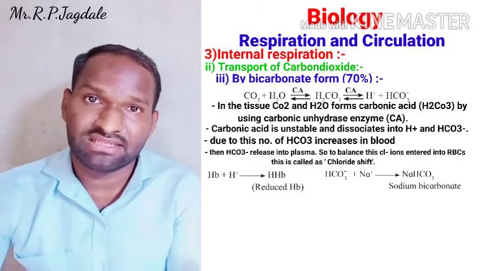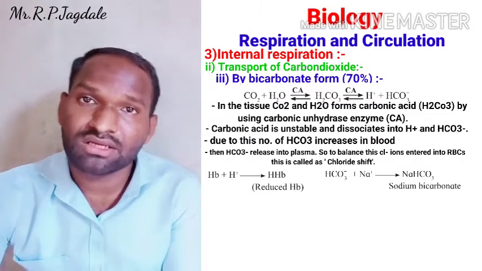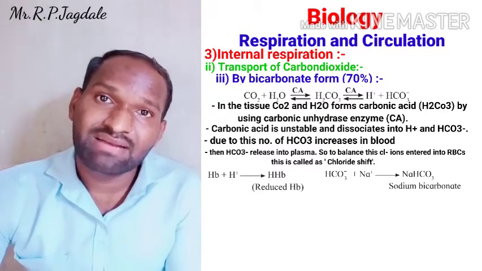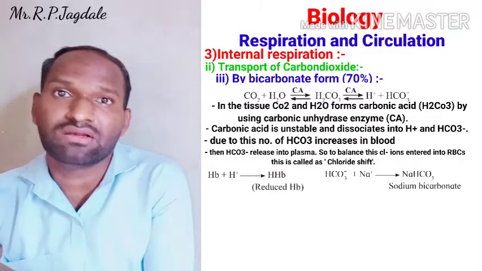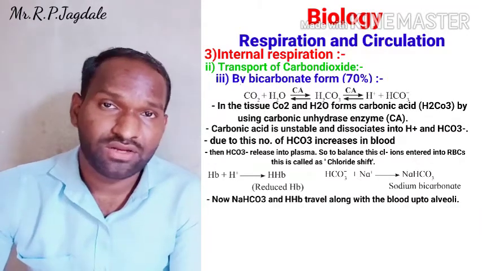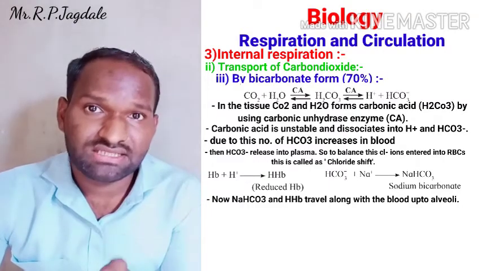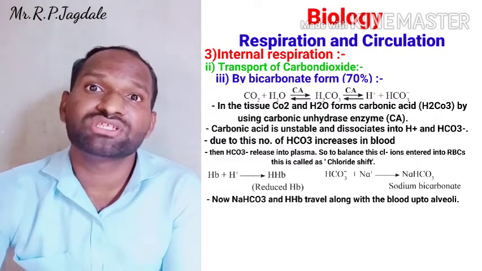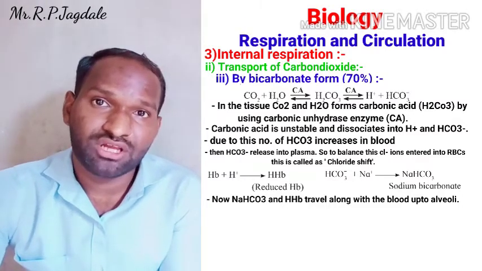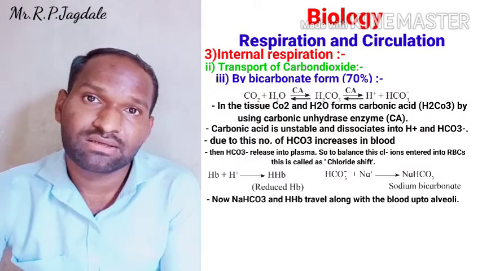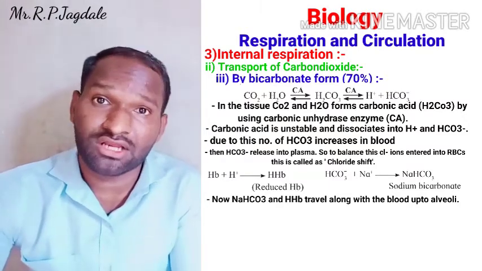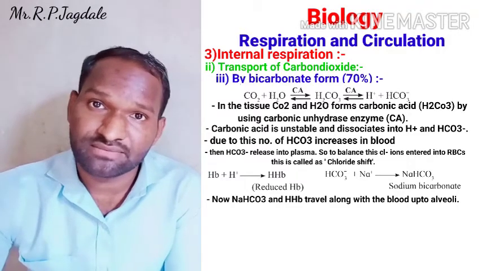In the plasma, sodium bicarbonate is formed. In the RBCs, reduced hemoglobin is formed. Then that blood travels from the tissue to the alveoli, and when it comes to the alveolar region, we know that the partial pressure of CO2 is less in the alveolar region. So when sodium bicarbonate and reduced HB are there, they are going to dissociate at the alveolar region.